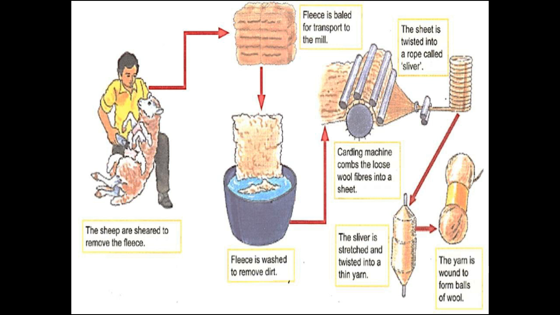The sliver is stretched and twisted into thin yarn. The yarn is wound to form balls of wool and this wool is again used to make different woolen products like sweaters, blankets, shawls and many more.